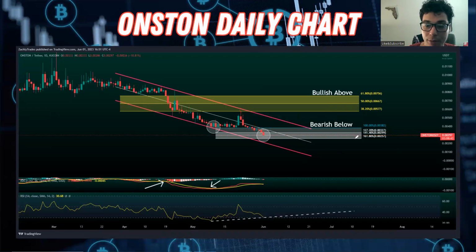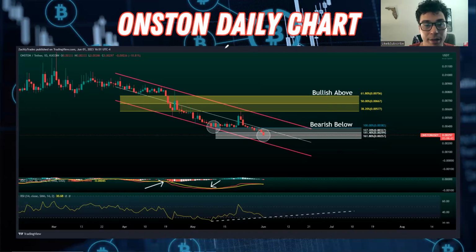Below there we have 0.00257. So these are the short-term price levels that we're paying attention to right now after breaking below our 0.00382 level. But there's something forming right now currently, and it's known as bullish divergence.